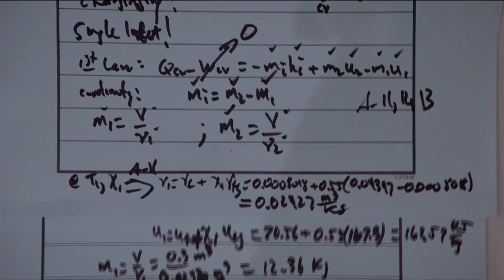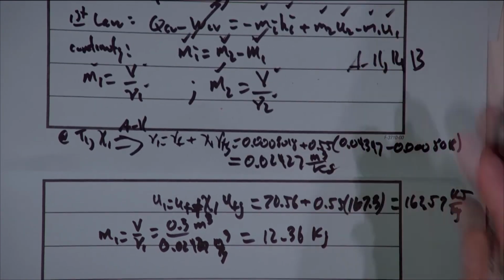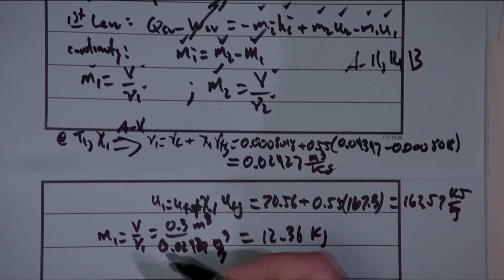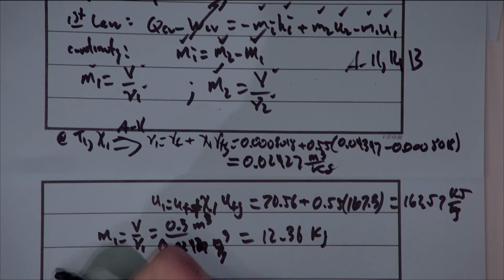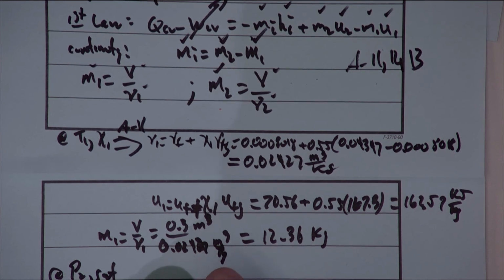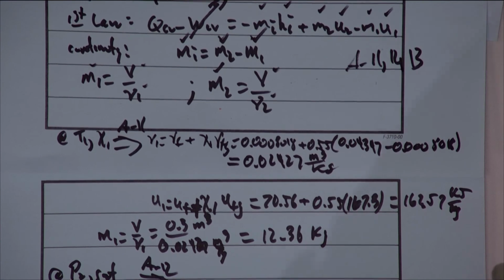Now let's move on to state point 2. We're doing much the same thing, although state point 2 is a saturated vapor. So here at P2, saturated vapor, now we have to go into table A12, the saturation pressure table.